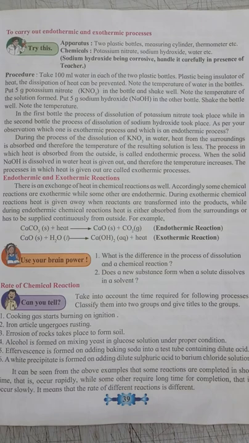In your book, some examples are given, such as cooking gas starting to burn on ignition, iron articles undergoing rusting, erosion of rock taking place from the soil, alcohol formed on mixing yeast in glucose solution under proper condition, effervescence formed on adding baking soda in a test tube containing dilute acids, and a white precipitate formed on adding dilute sulfuric acid to barium chloride solution.